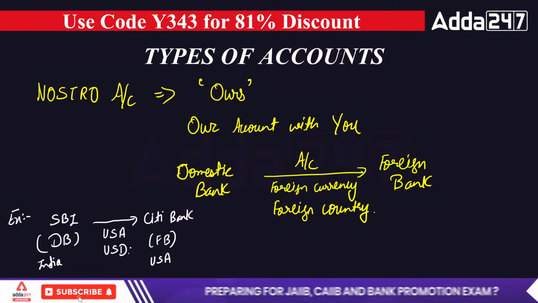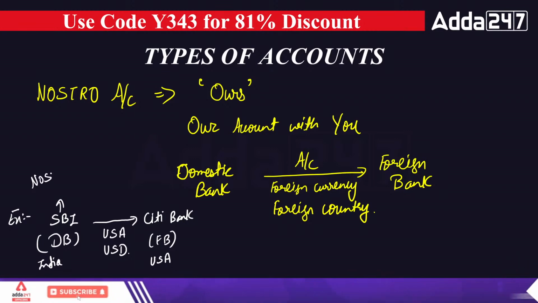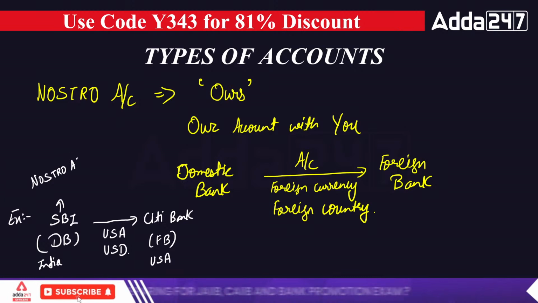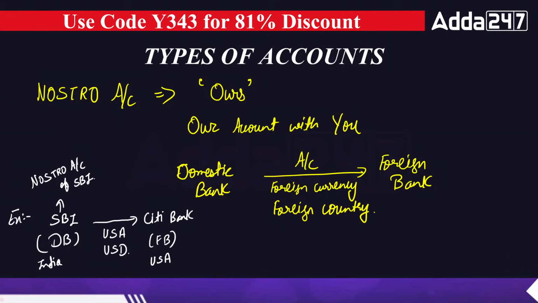That will be known as your Nostro account. This is a Nostro account of State Bank of India.